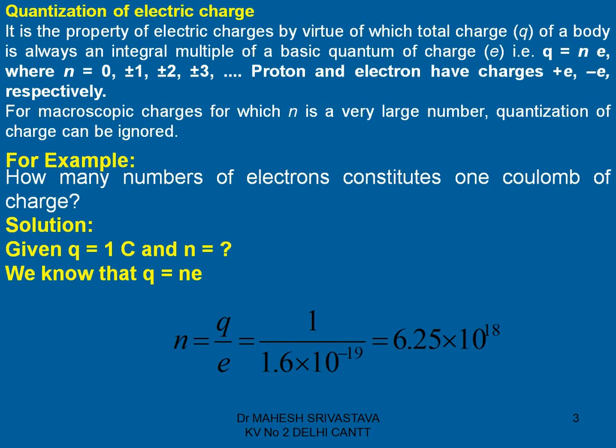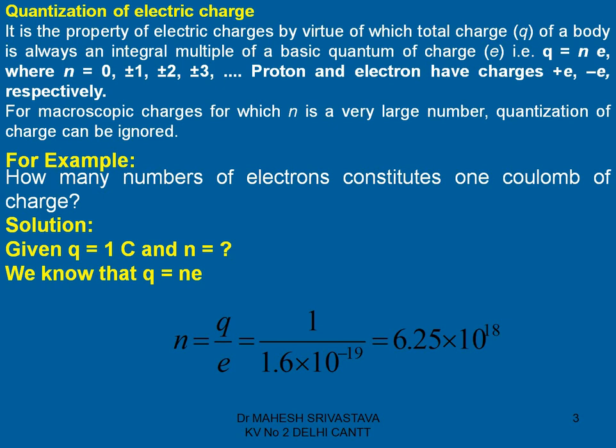Another property that we call quantization of electric charge. You understand quantization like this: the charge on a body is in the form of discrete packets, and these discrete packets are uniformly distributed over a charged body.